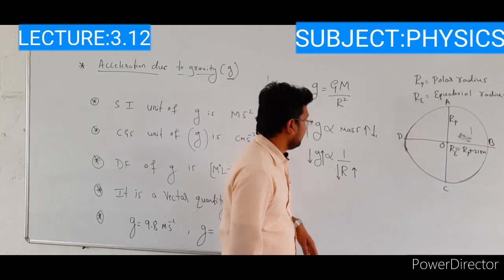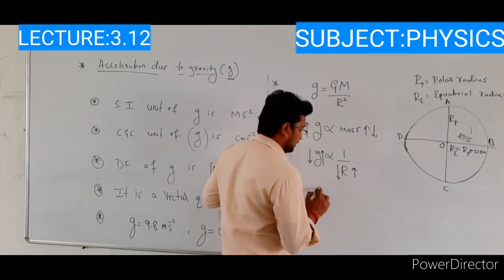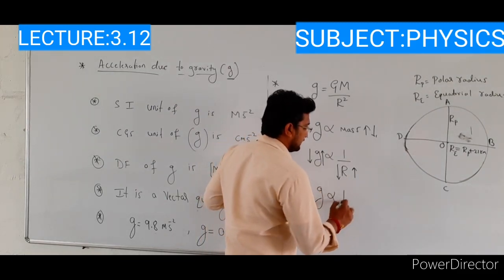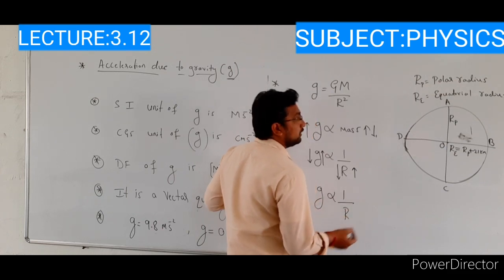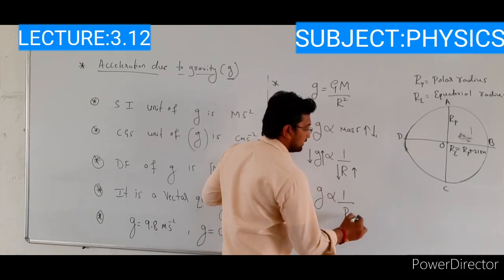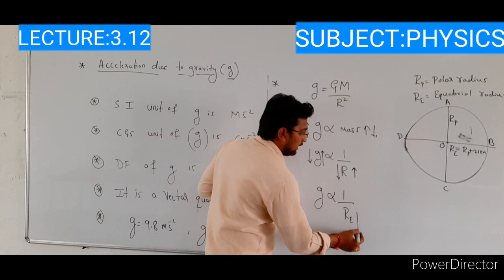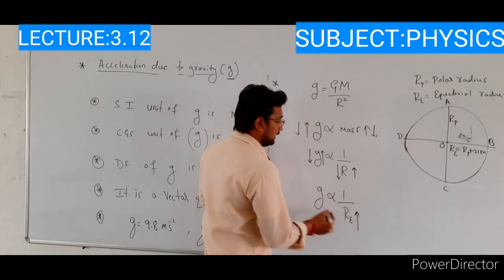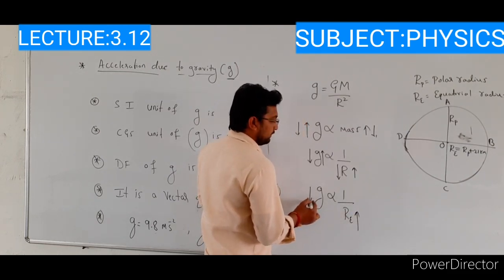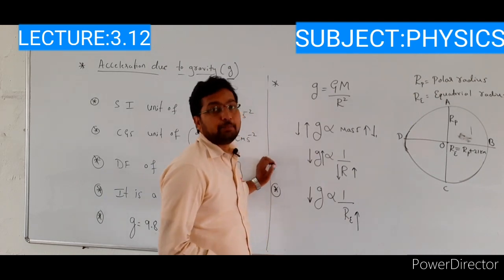In this case, the equatorial radius is more compared to the polar radius. If the equatorial radius is more, the acceleration due to gravity is minimum.